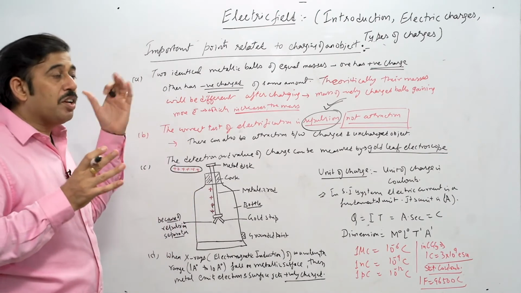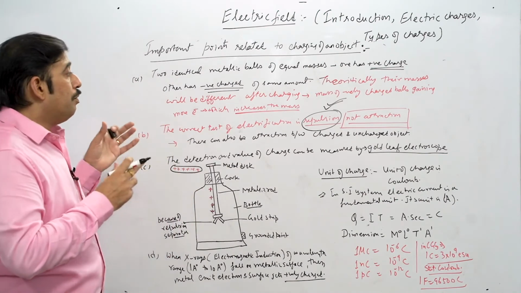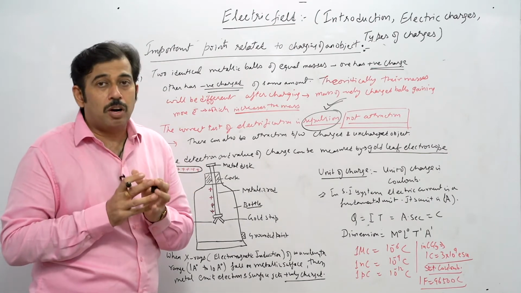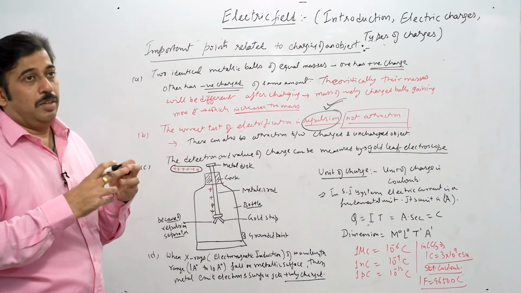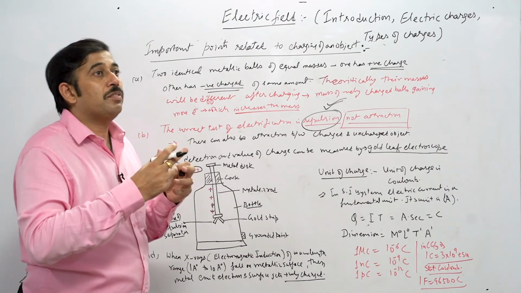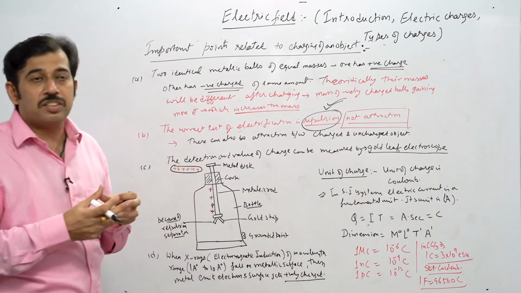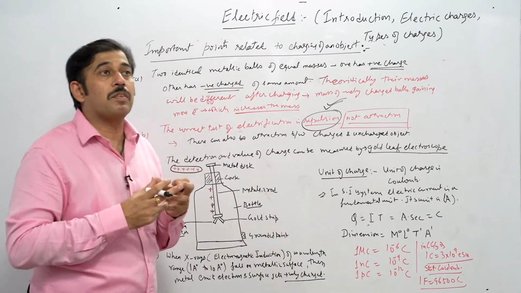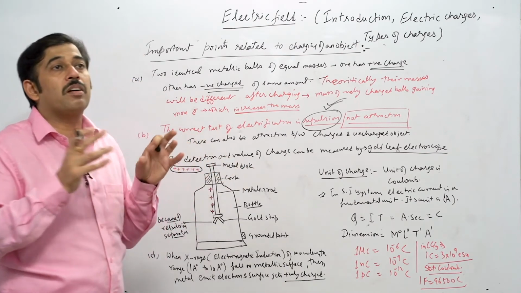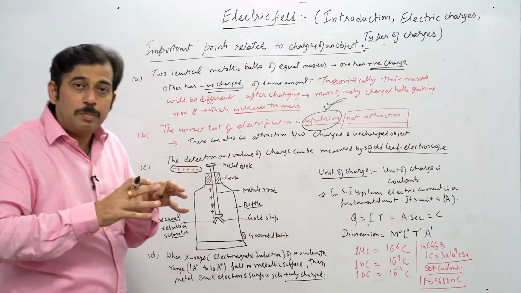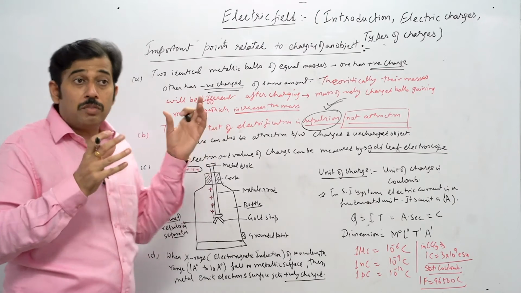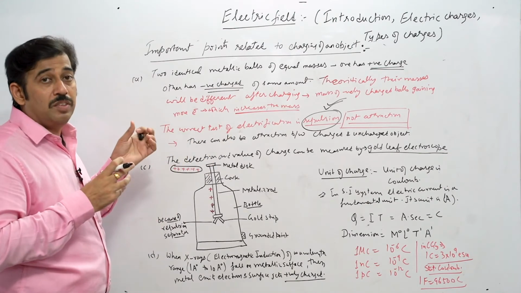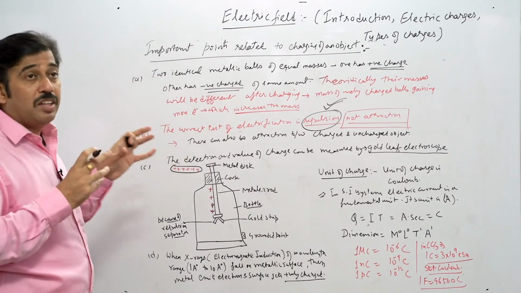If we recall what we did earlier, if we bring a charged object near an uncharged object, it might attract it. So it is not always the case that the force of attraction will tell you the electrification. It is only repulsion that tells you they both have the same kind of charge, their polarity is the same, so it can show very easily the electrification. This is one of the important outcomes of the whole study we have done so far, and it has to be very carefully understood.